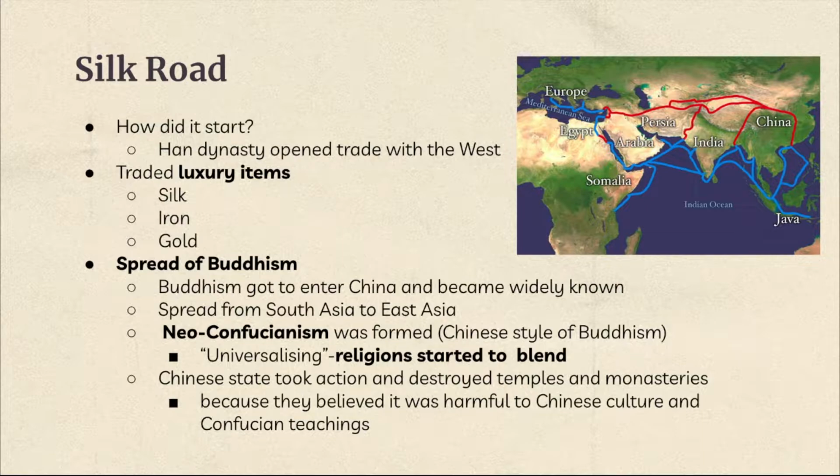Later on, as Buddhism entered China, the Chinese state took direct action and destroyed temples and monasteries because they believed that it was harmful to the Chinese culture and Confucian teachings. So, as a result, the Silk Road was able to blend different religions into one. However, it also caused conflict between religions.